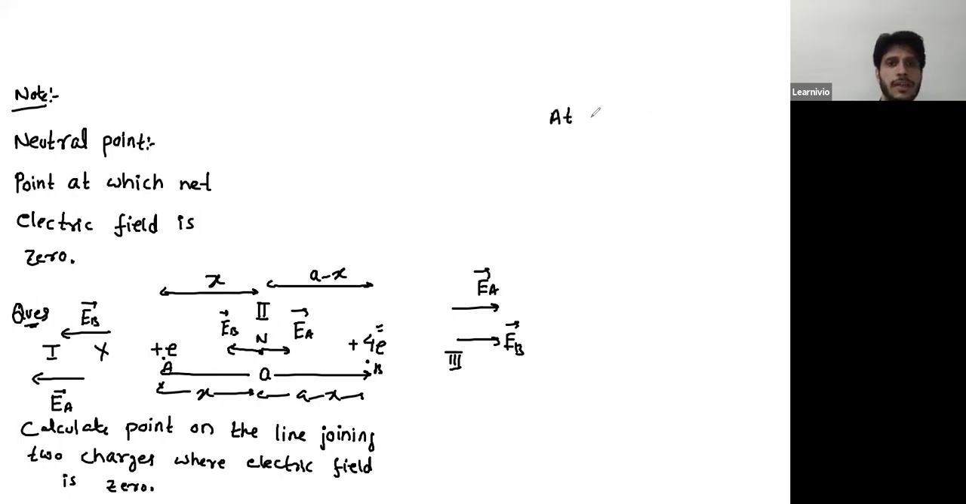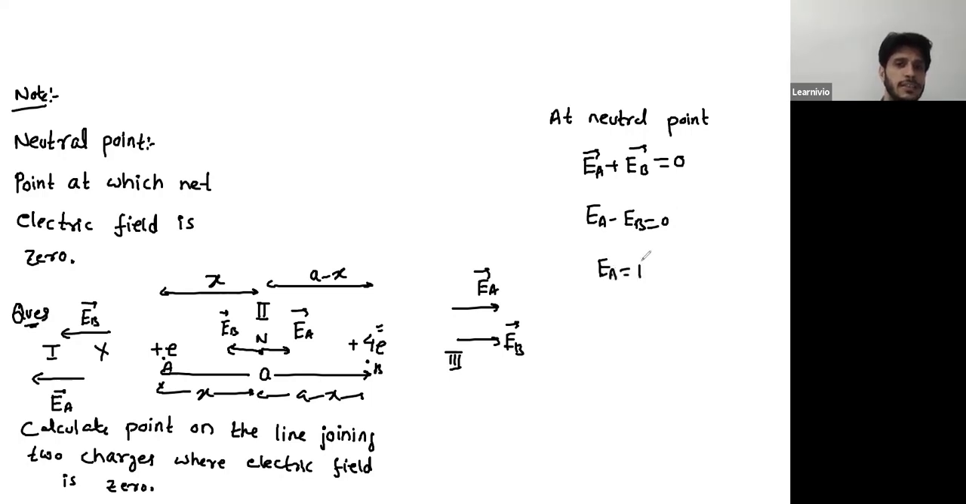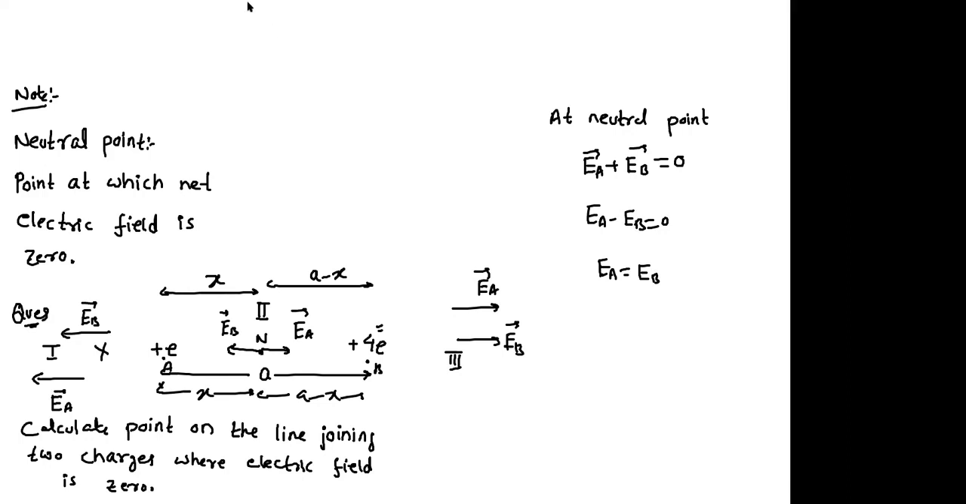So you can write this: at the neutral point, EA plus EB is 0. The vector sum of both the fields is 0. The angle between them is 180 degrees, so you can simply write EA minus EB is 0, or EA is equal to EB. Now just substitute the values of EA and EB and get the value of X. Try to solve it on your own.